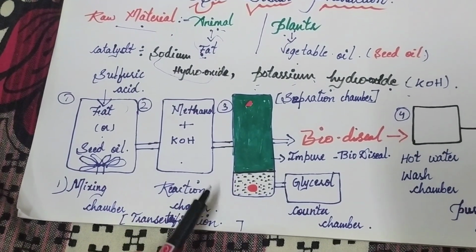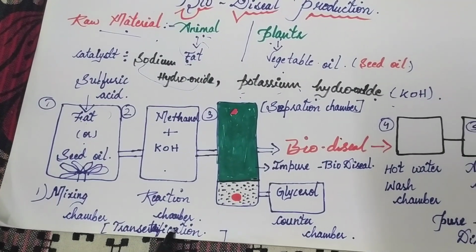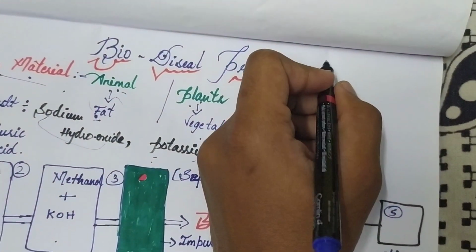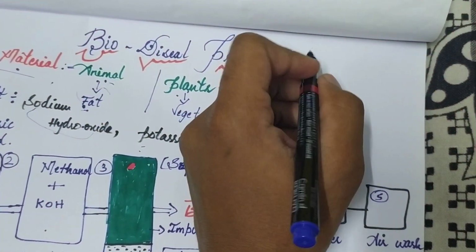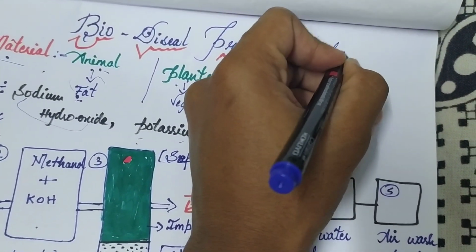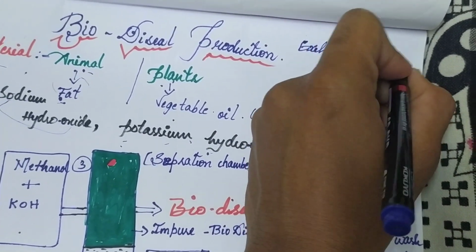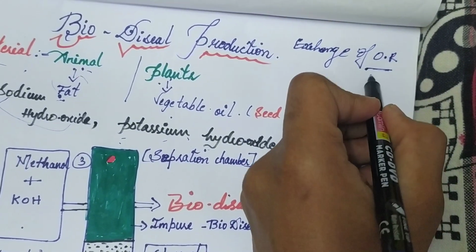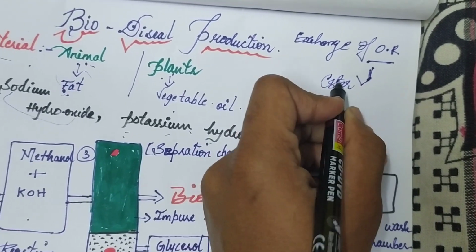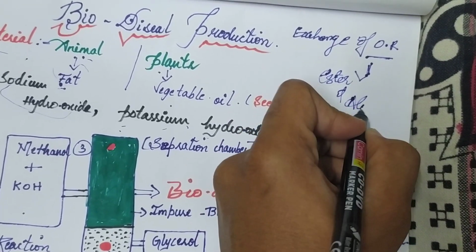What happens in the second chamber? Transesterification occurs. What is meant by transesterification? In the chemical way, it is the exchange of the organic R group of an ester and an alcohol.